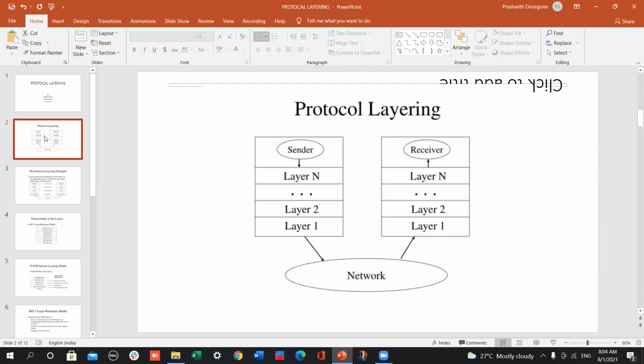In protocol layering, we have two blocks, the sender and receiver blocks. In the sender and receiver blocks, we have layer 1 to layer N. That means there are a number of layers on both the receiver and sender blocks, and those are connected to a network for the transmission process.